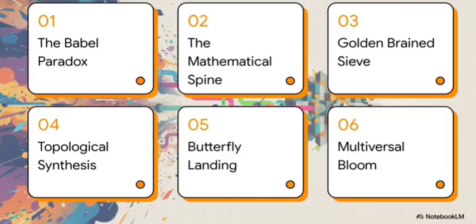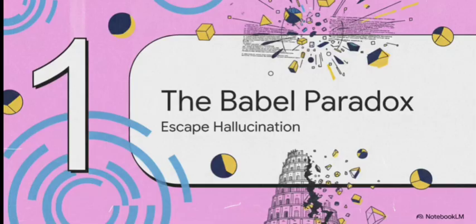Here's our roadmap for the breakdown. We're going to track a single piece of raw data. We'll start with the Babel paradox, move down the mathematical spine, push through the golden brain sieve and topological field synthesis before hitting the Nu 05 butterfly landing, and finally, the multiversal reality bloom. Let's get to it. Section 1.